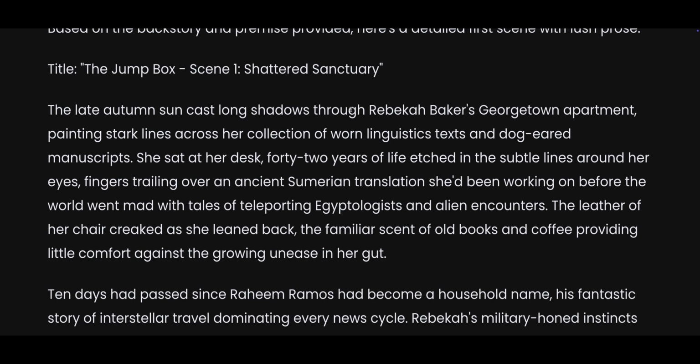She sat at the desk, 42 years of life etched in the subtle lines around her eyes, fingers trailing over an ancient Sumerian translation she'd been working on before the world went mad with tales of teleporting Egyptologists and alien encounters. The leather of her chair creaked as she leaned back, the familiar scent of old books and coffee providing little comfort against the growing unease in her gut.